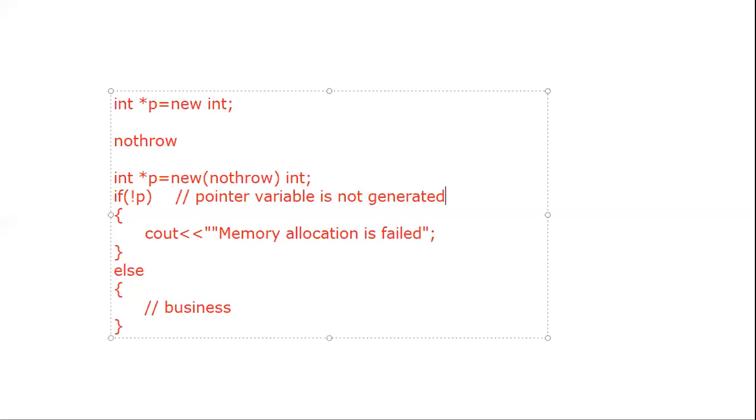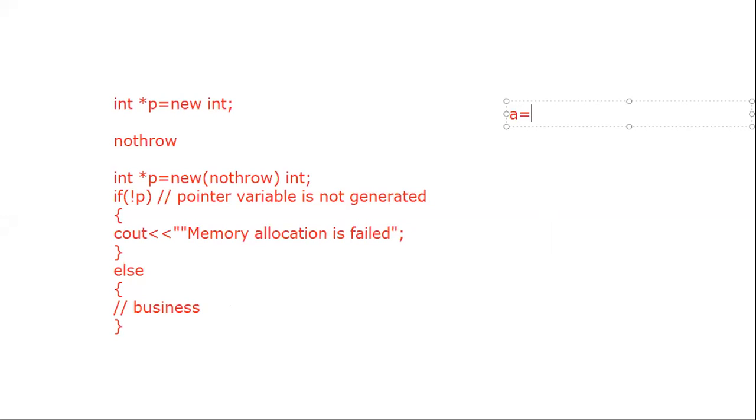Guys, if suppose we are not using this kind of handling or the nothrow keyword, then what will happen? By default, if memory is insufficient, the compiler is going to directly display that error, just like when we perform a division operation and C is equal to 0.